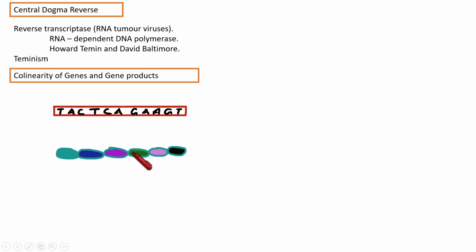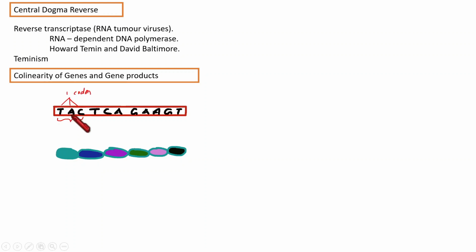The sequence of amino acids in a protein has a relationship with the sequence of nucleotides in the DNA from where it is formed. So that is collinearity. Suppose we consider this enzyme: this amino acid in this polypeptide chain is added here because of the codon present here. Codon means three nucleotides forming one codon.